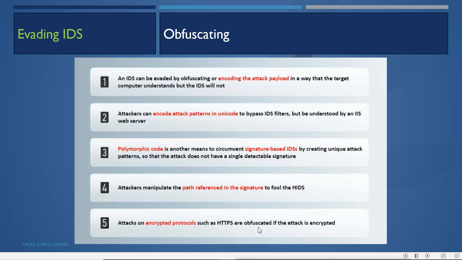If the attack is self-encrypted, meaning the attacker itself encrypted the attack, then also the IDS is not able to detect it. And that is obfuscating. So the attacker obfuscates the attack payload into a different form like Unicode, polymorphic code, or encryption, so that the IDS will not be able to detect the attack payload.